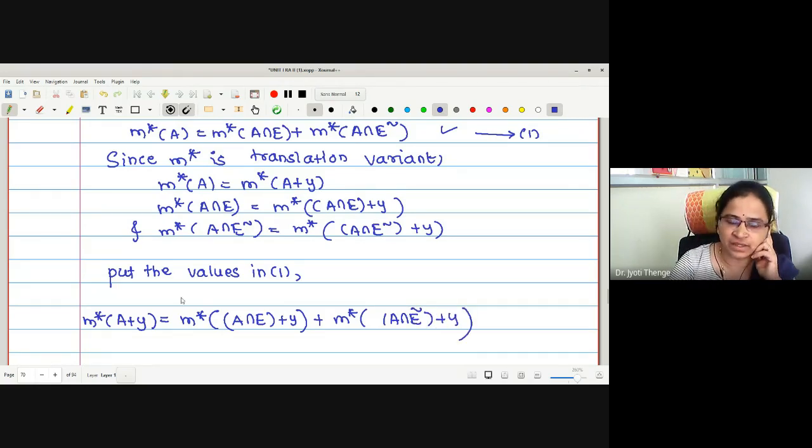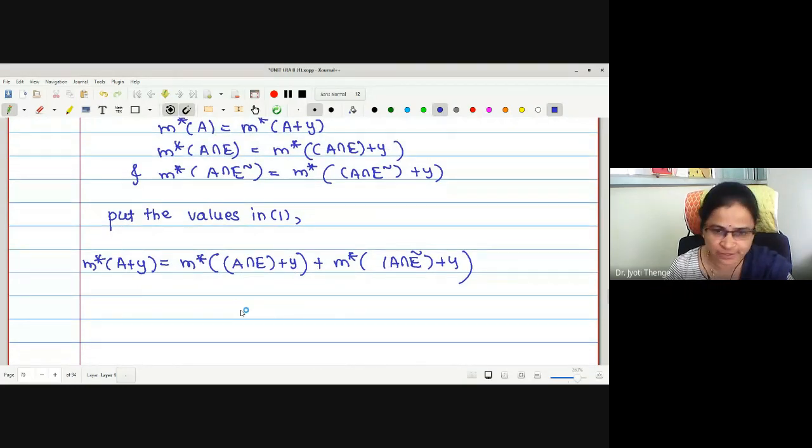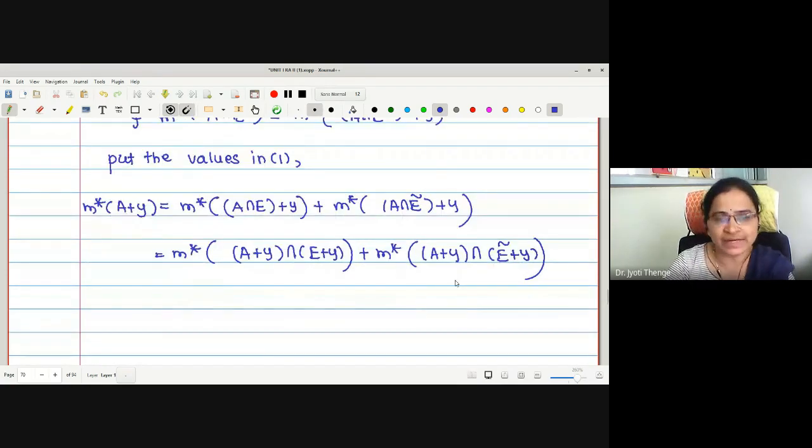Any difficulty in this? Good. Now I am going to use some properties of sets to find this value, A intersection E added with Y, which is a translation of the set A intersection E. I am going to write A intersection E plus Y as A plus Y intersection E plus Y. Similarly, for the second one, I write it as A plus Y intersection E complement plus Y. This is one of the properties of sets.